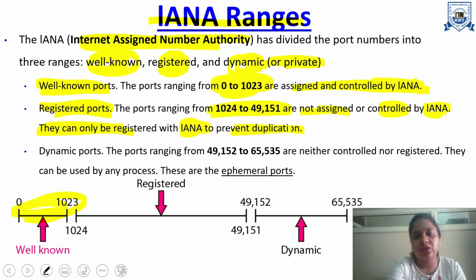Next, we have dynamic ports. Basically, these are private ports. They range from 49152 to 65535. These are neither controlled nor registered, and any process can use any port number in this range. So, these are known as ephemeral port numbers. Basically, these are also termed temporary port numbers.